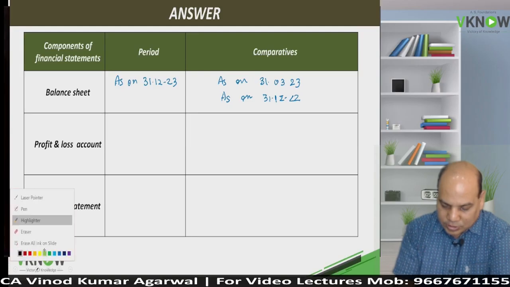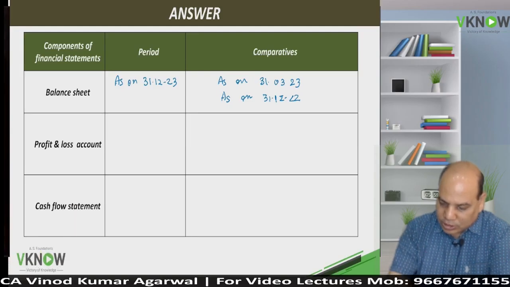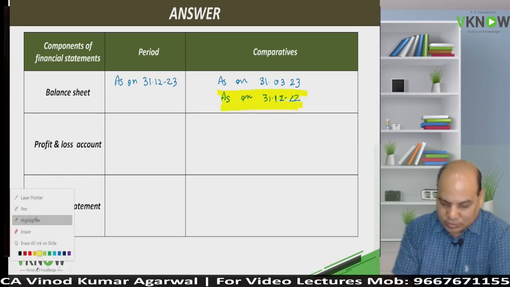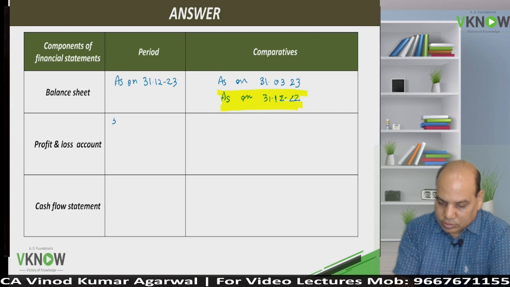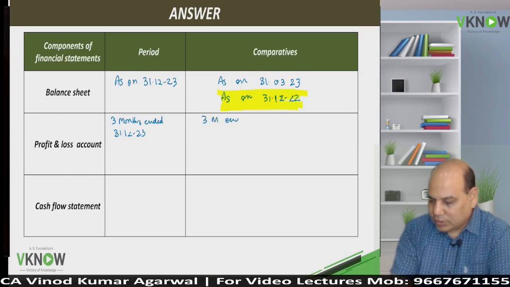For seasonal business, we are going to highlight also additional. P&L account, 3 months ended 31/12/23. Comparative will be 3 months ended 31/12/22.